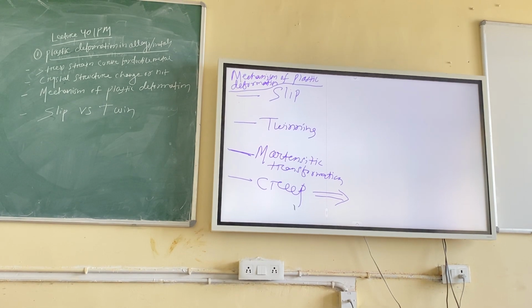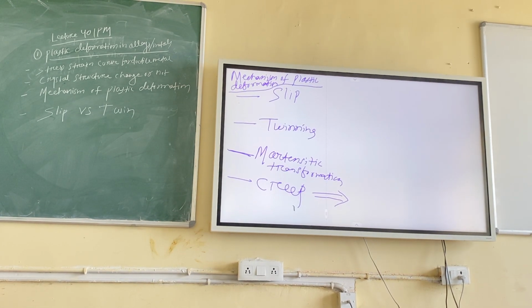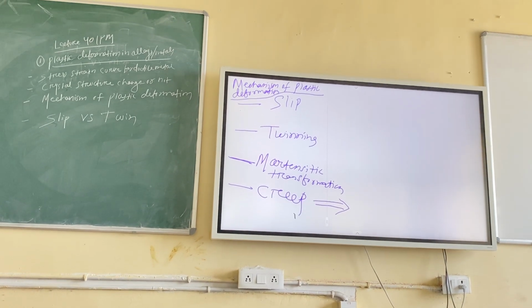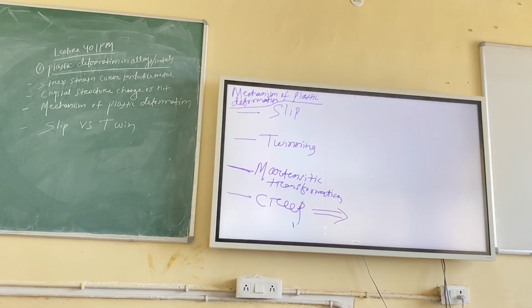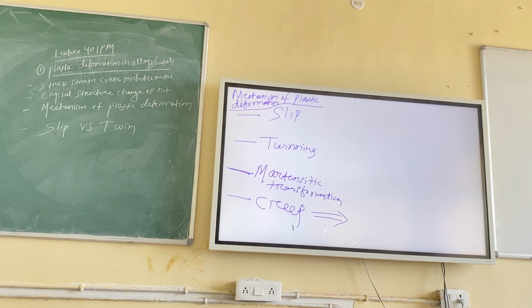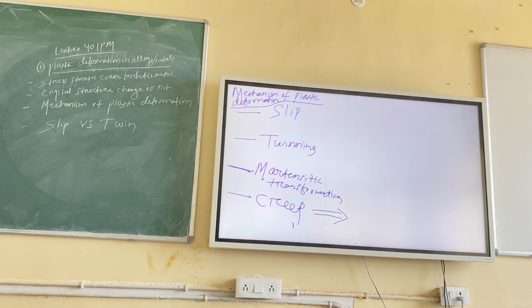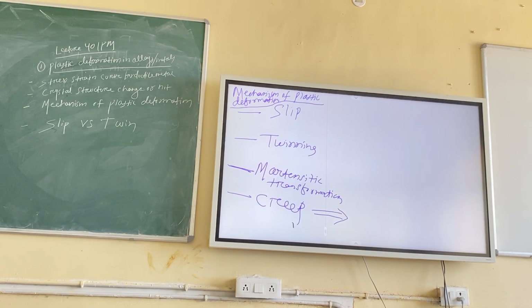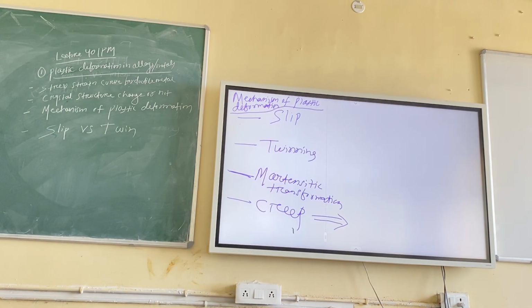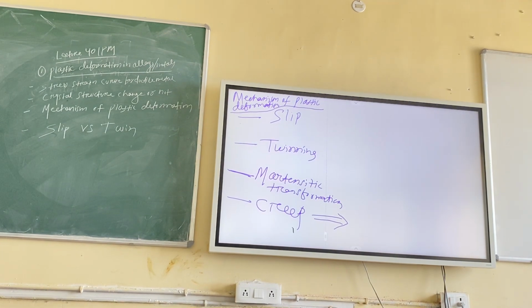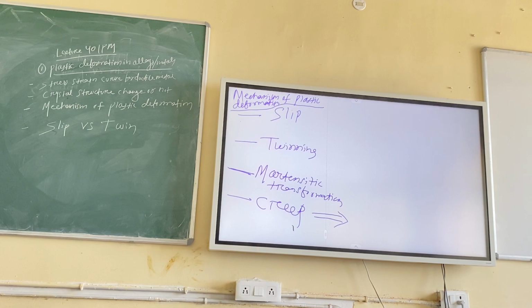Just check the stress versus strain curve. If the stress is below yield stress, there will be no permanent deformation. And if the material is ductile, it has to first deform plastically, then it will fracture at the end. But I told you, creep is a failure mechanism, or a plastic deformation, but under constant load. And you can write one point: the stress acting on the material is below yield stress. That is very interesting.